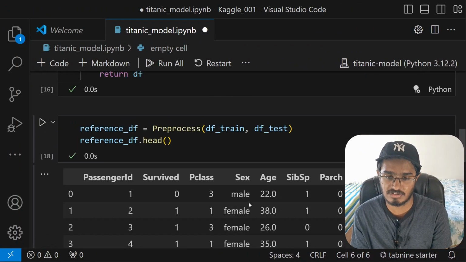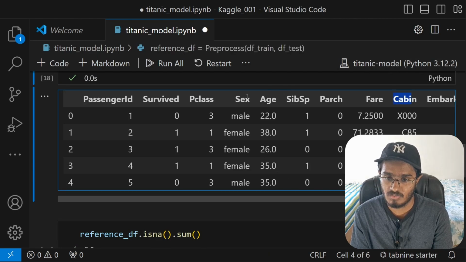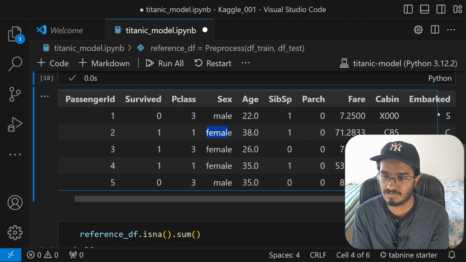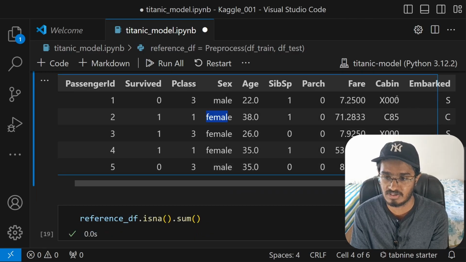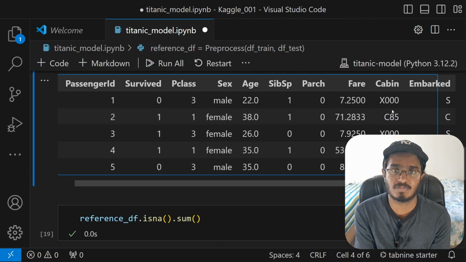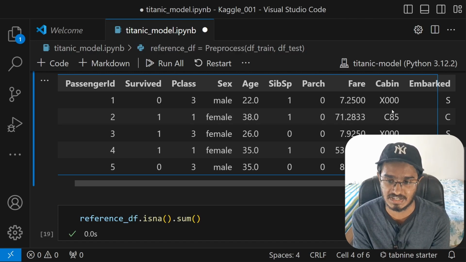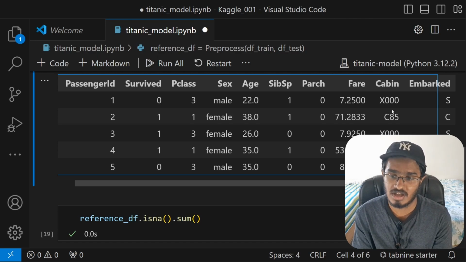Now the next thing that I'm going to do is actually separating the cabin itself, and then when you look at some other columns as well, we've got binary values, male and female, and then over here we've got 3 different values, S, C, and then if you look at it further, you're going to get much more letters as well. And then in cabin, we will be having multiple different values, and we will have to separate them accordingly. So what I think of doing is just performing one-hot encoding.